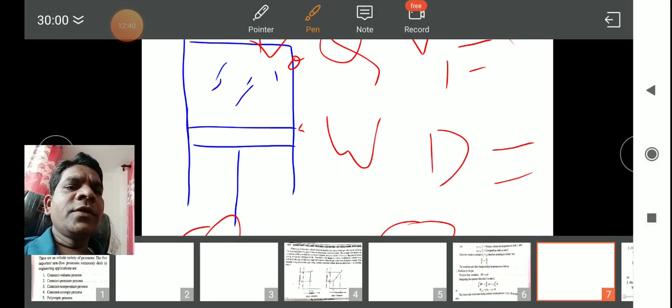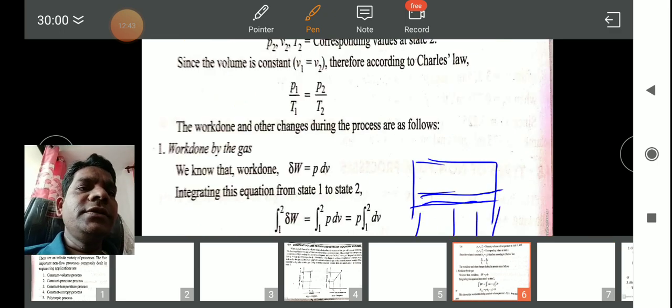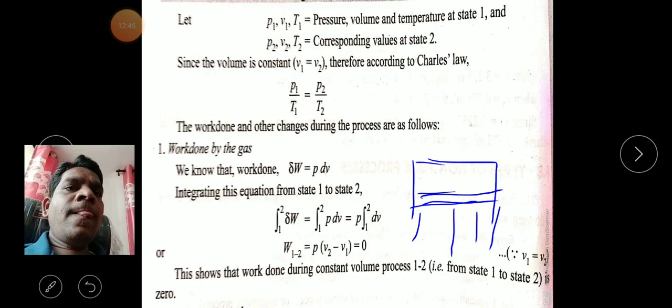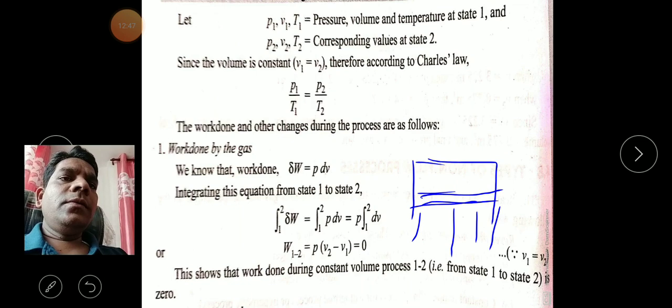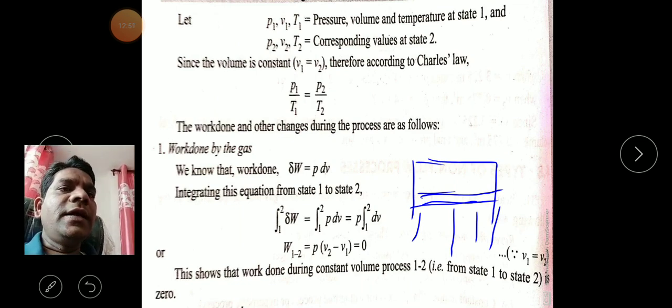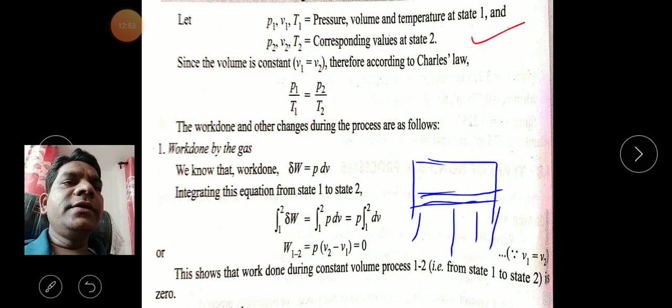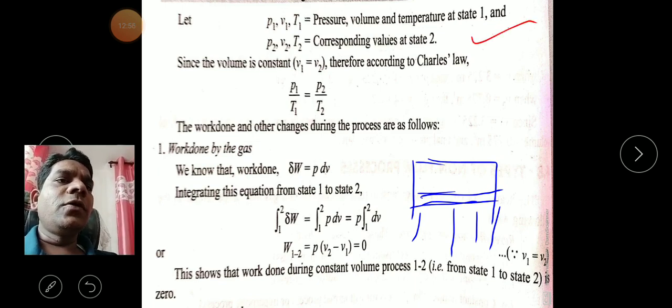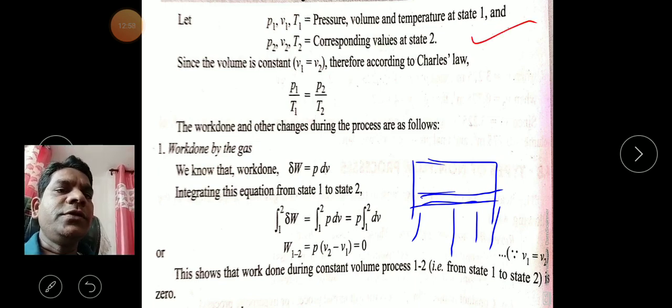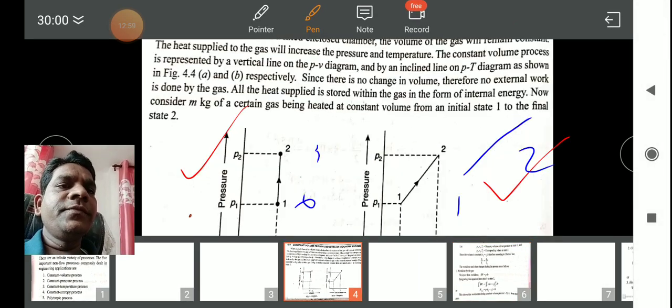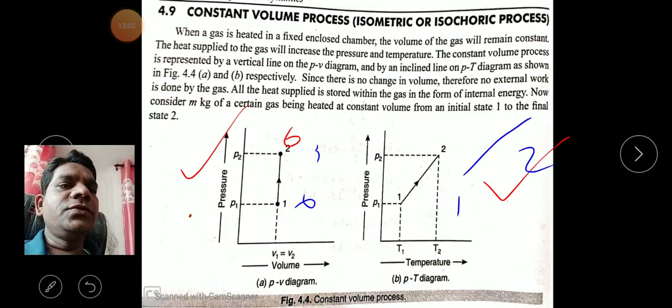Let's consider this one. P1, V1, T1 are the pressure, volume and temperature at state 1. Then after the heat supply we get P2, V2, T2, the corresponding values at state 2, at these two positions.